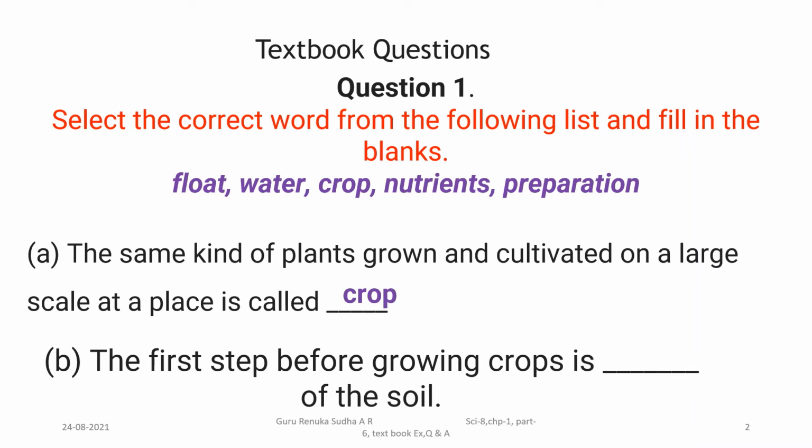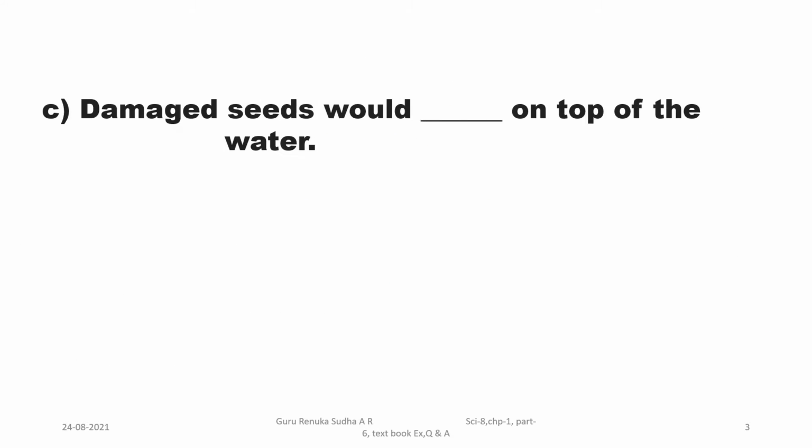Next, second one, B. In the second fill in the blanks, the first step before growing the crops is dash of the soil. Already you know the different steps involved in the production of a crop. So the first step is preparation. Preparation of soil is the first step.